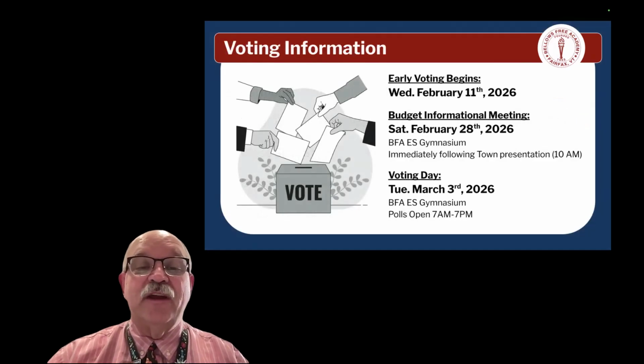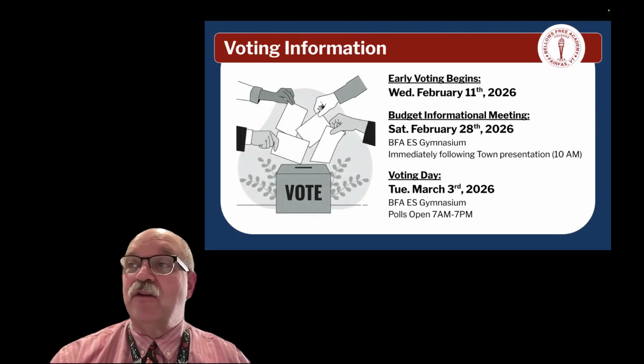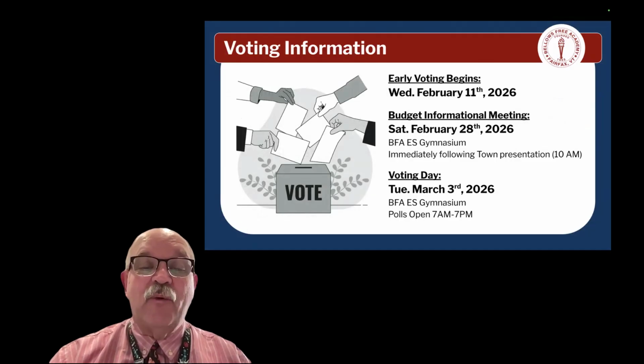We want to get these all in your hands before February 11th, which is when early voting begins. So again, if you or a family member won't be around on March 3rd to vote, you can contact the town clerk and get an absentee ballot and vote early. The budget information meeting is Saturday, February 28th in the elementary school gym at BFA. That is immediately following the town presentation. And voting day is Tuesday, March 3rd, 2026.